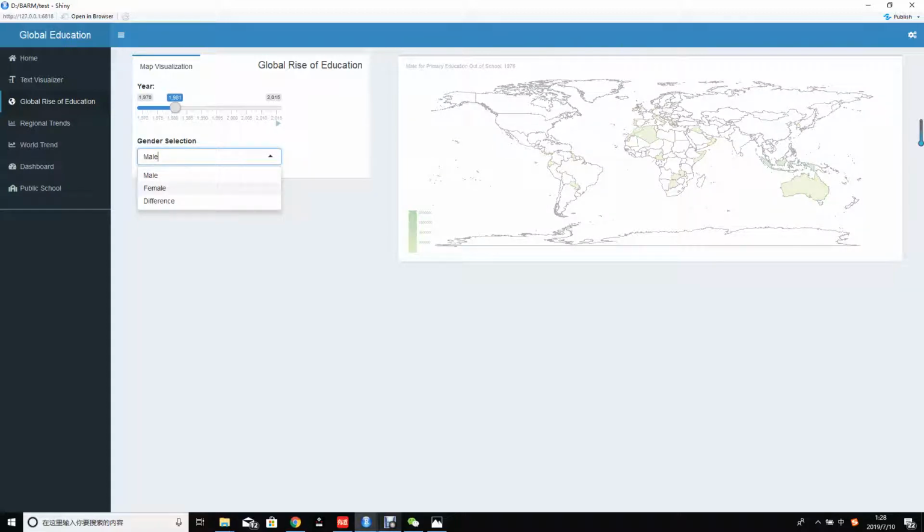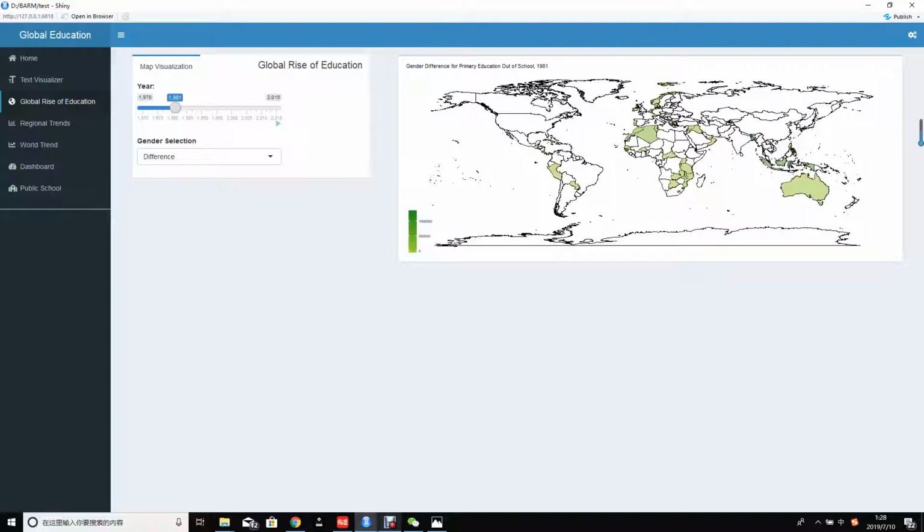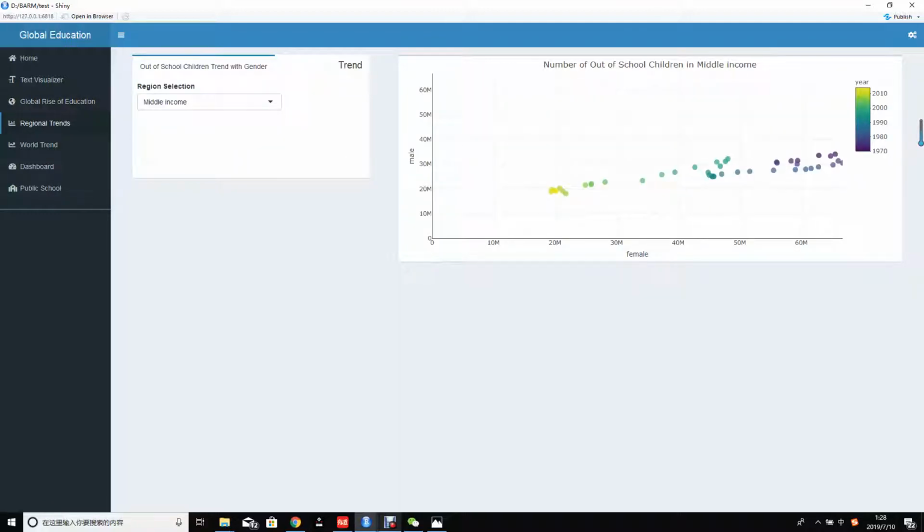And also you could use different genders. You can choose male, female, and difference. Difference is the difference I took from the female out of school over the male out of school. You can see the color becomes a little darker when there is a higher number of persons out of school.